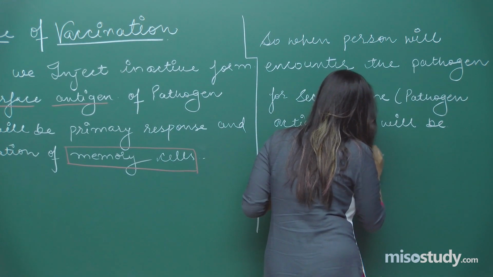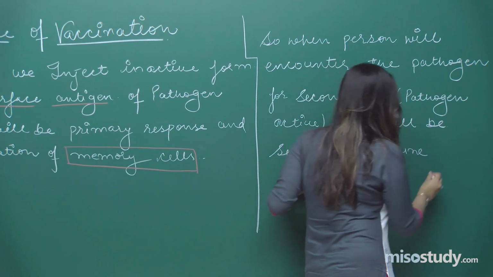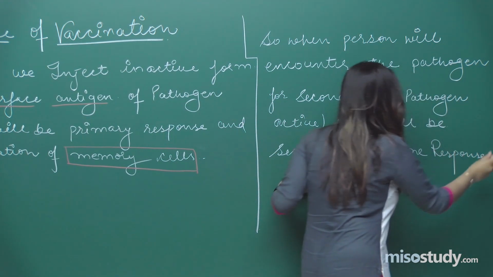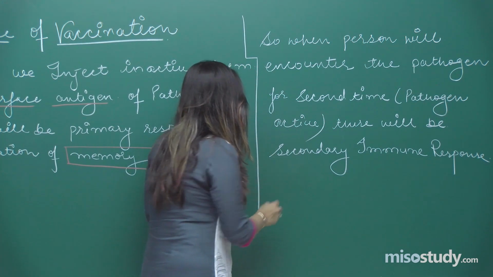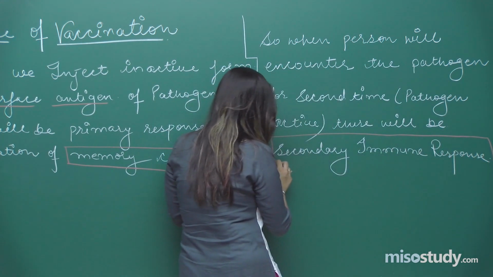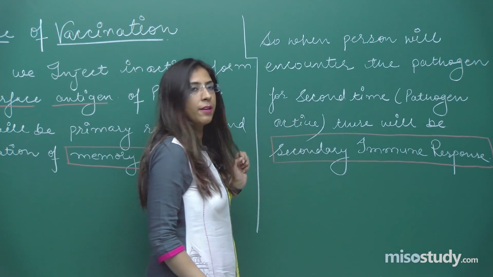Secondary immune response, right? In this case, what is important? The secondary immune response. At the end, what we need is a secondary immune response, right? Very important.